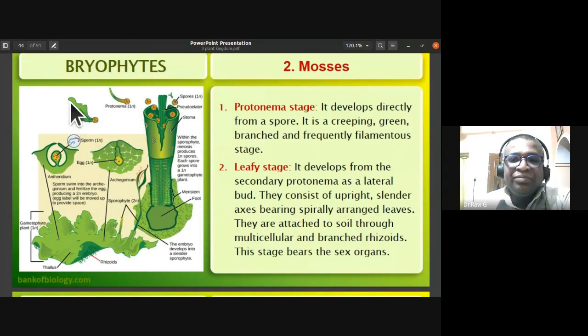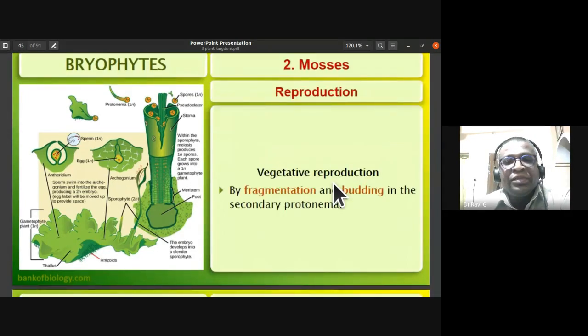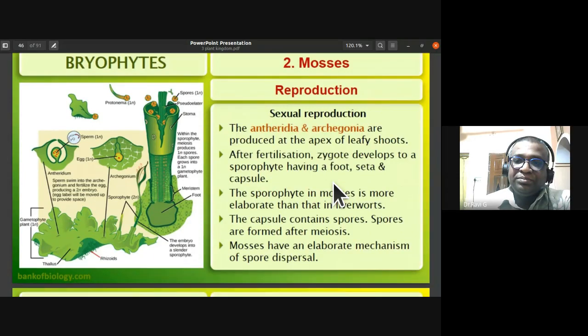The leafy stage develops from the secondary protonema as a result of lateral buds. It consists of an upright slender axis which bears spirally arranged leaves. They are attached to the soil through multicellular and branched rhizoids. This stage bears the sex organs. Vegetative reproduction is by fragmentation and budding in the secondary protonema. Sexual reproduction in mosses is by antheridia and archegonia, produced at the apex of leafy shoots.